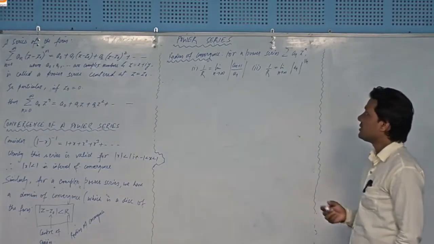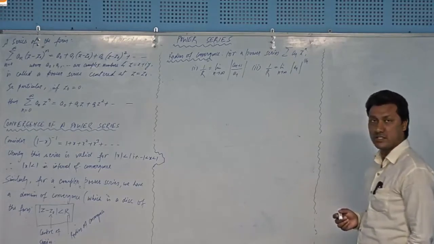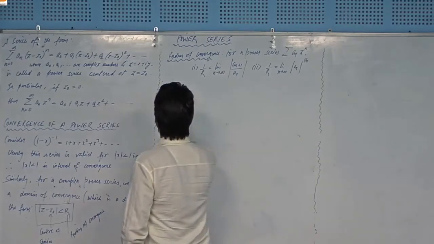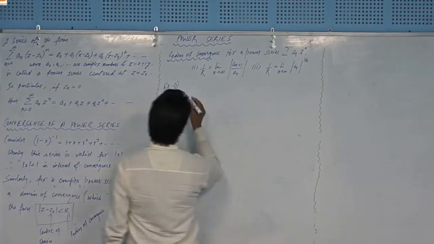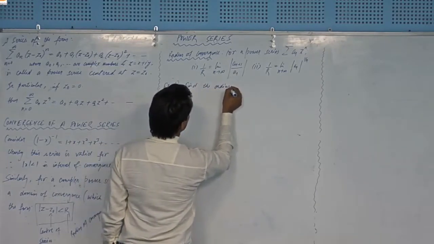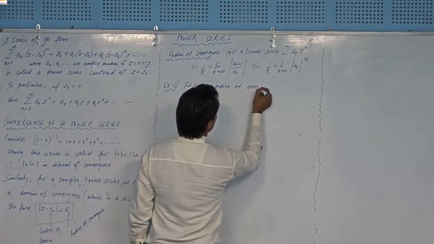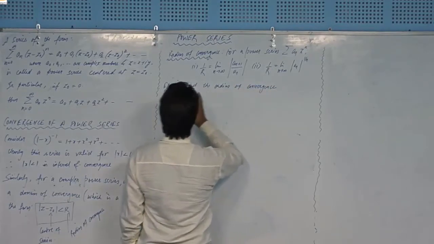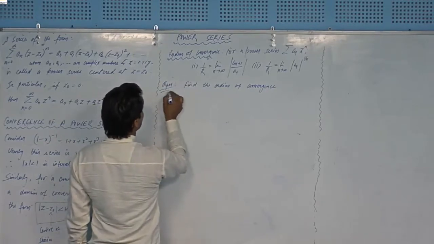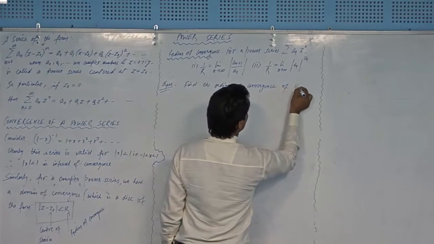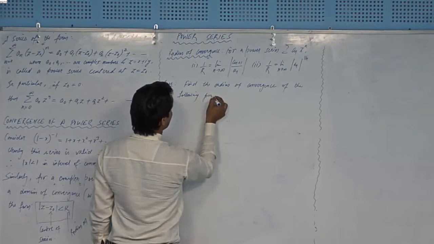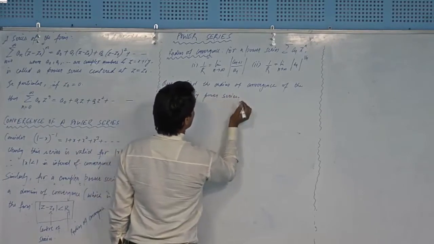So taking numerical examples of this power series to find the radius of convergence, I will start with the simplest example. Example number 1, let me find the radius of convergence of the following power series, right?